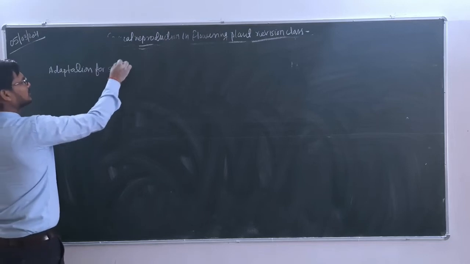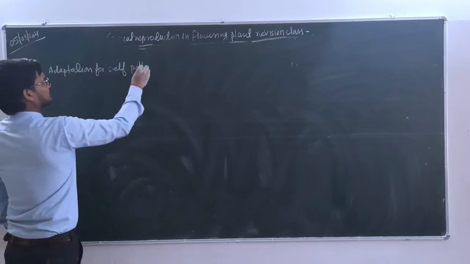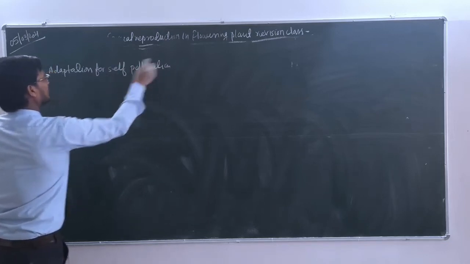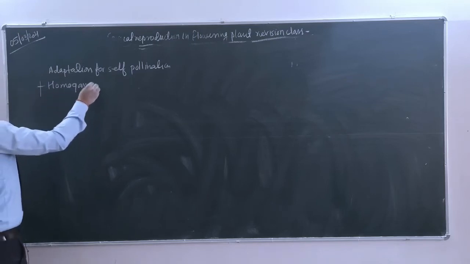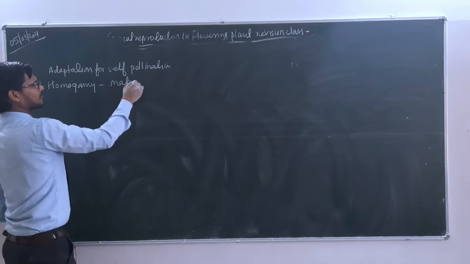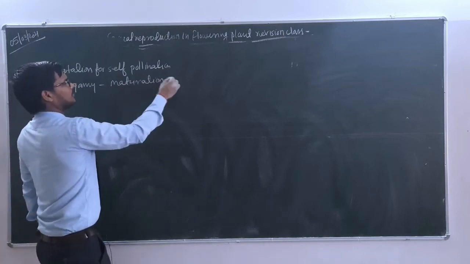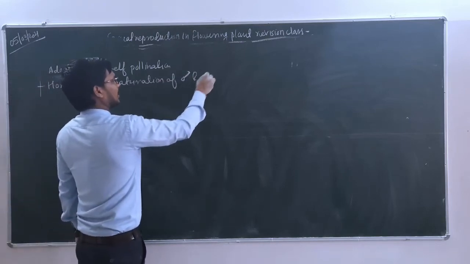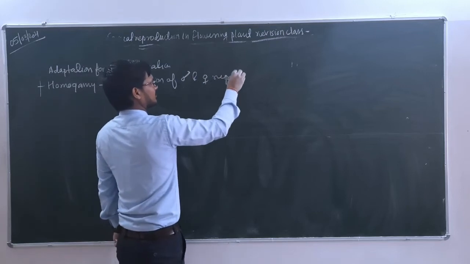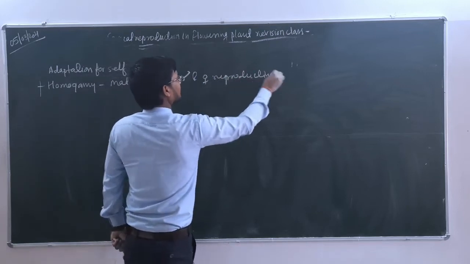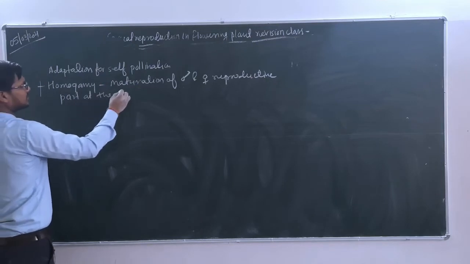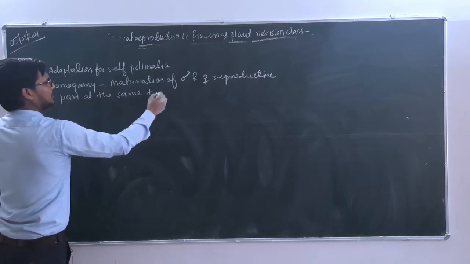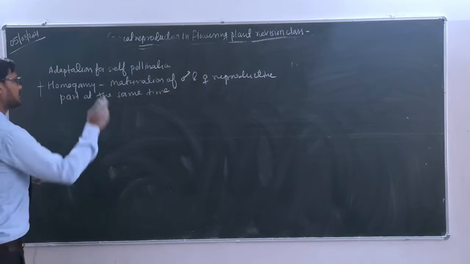for self pollination. Okay, तो पहला होता है बेटा homogamy. The first one is what? Homogamy. What is homogamy? Maturation of male and female reproductive part at the same time. एक साथ जो मेल और फीमेल रिप्रोडक्टिव पार्ट मैच्योर होती है, इस वजह से यहाँ पे सेल्फ पॉलिनेशन होता है।